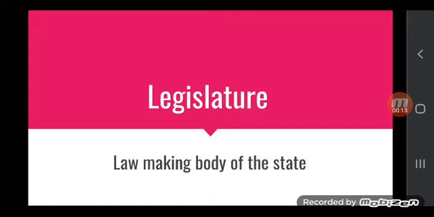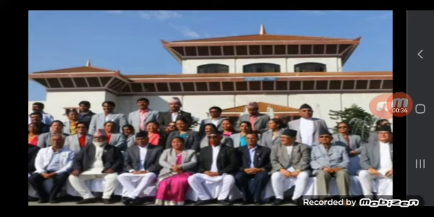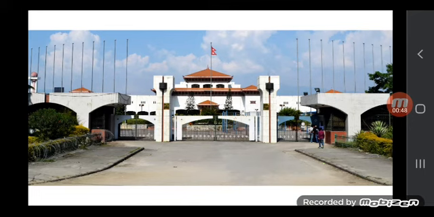As you have already watched the videos about executive and judiciary, today we are going to talk about a very important organ of the state. This is called legislative. This is also called the House of Representatives. So look at the picture. This is the picture of the House of Representatives or Legislative Parliament at the federal level. Dear students, you can see.